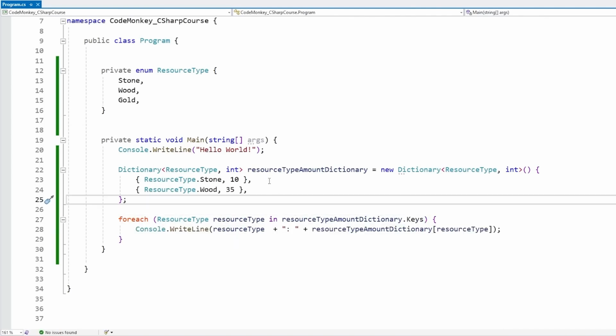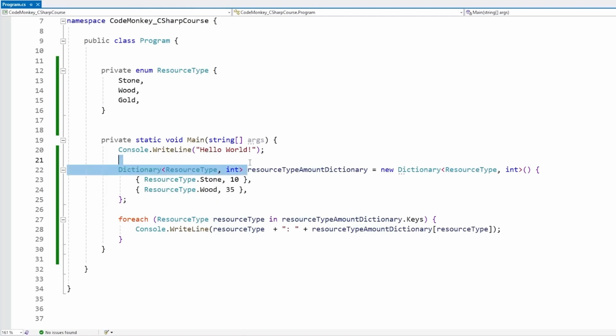On all of this, always remember that these are really just key value pairs, meaning it's up to you to define what type you want to use for the key and the value. It does not have to be just simple types like ints and enums. For example, the key can be some kind of player class and the value can be some kind of weapon class. That would be perfectly fine. So just remember that it doesn't have to be just simple types. You can use whatever type you want for the key and the value.